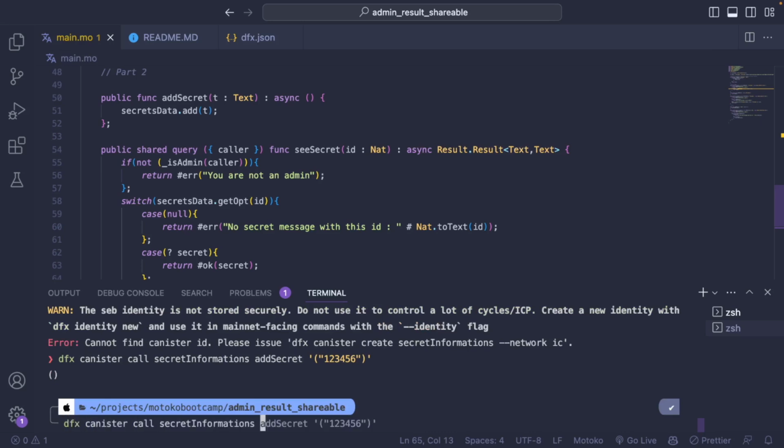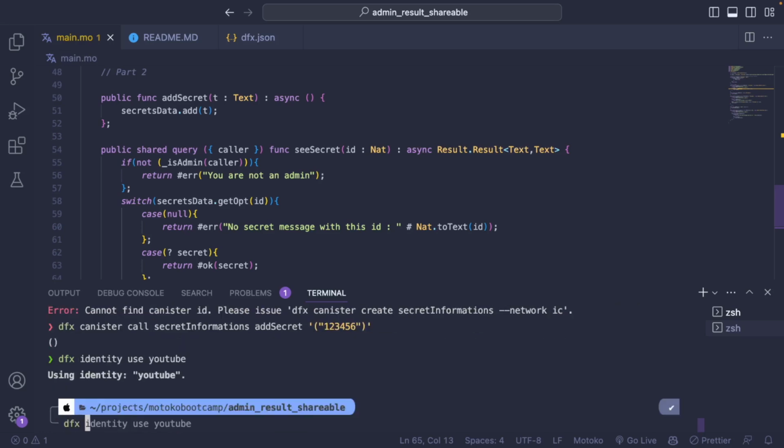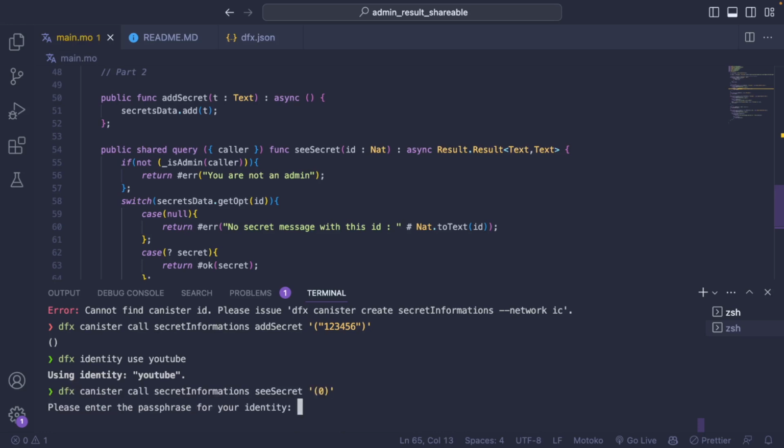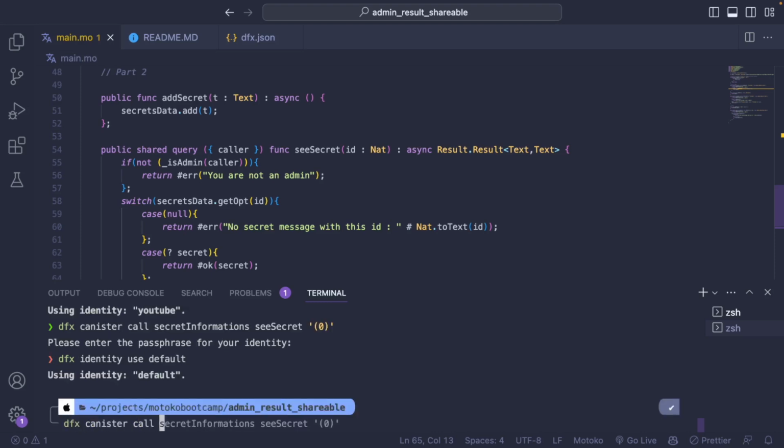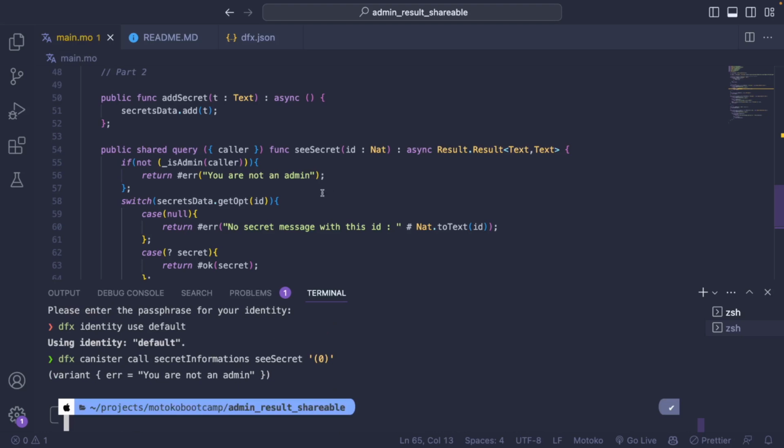Now let's say I use the YouTube identity, then I will see secret. It should be at the index 0. Ah, yes, I need to use the default one. You are not an admin, so this works fine.